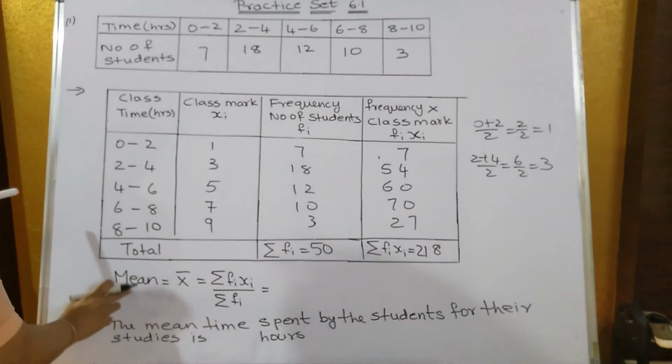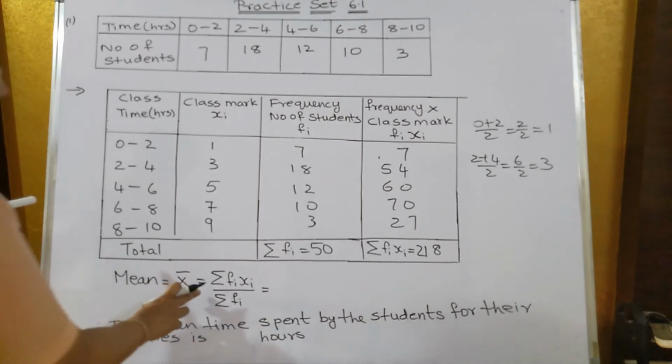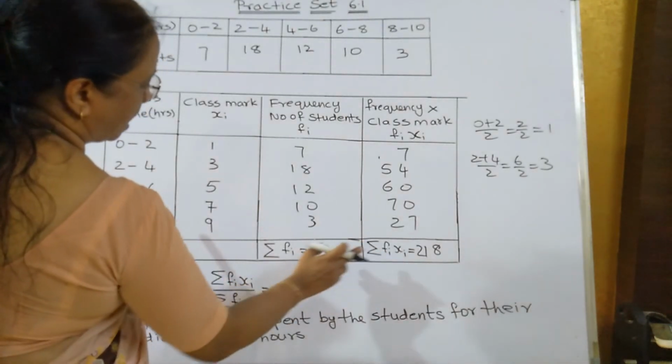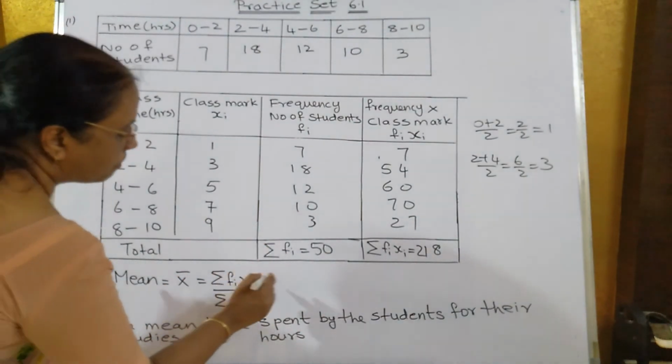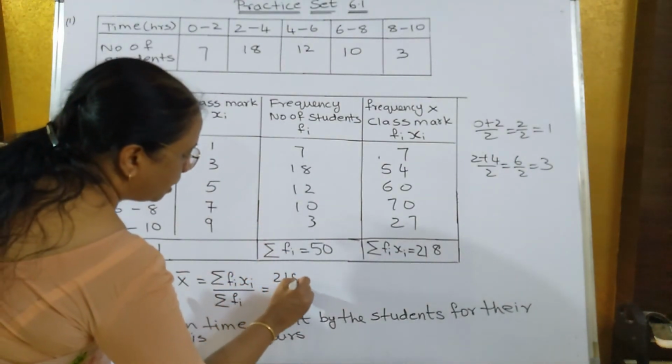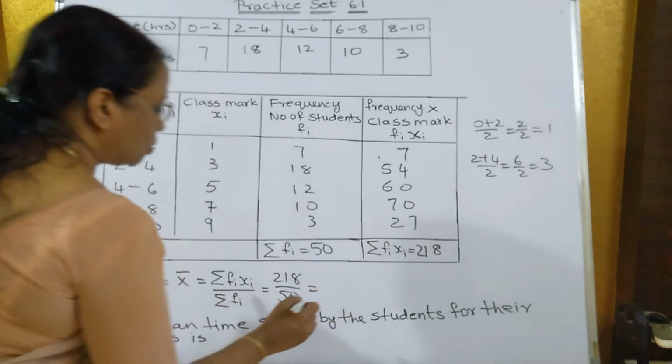Now to find out the mean, what is the symbol of mean? We have already discussed. The symbol of mean is capital X, on top you have to put a bar. So that is equal to summation of fi xi upon summation of fi. So what we have got? Summation of fi xi is 218. And summation of fi is how much? 50. So that's equal to how much?